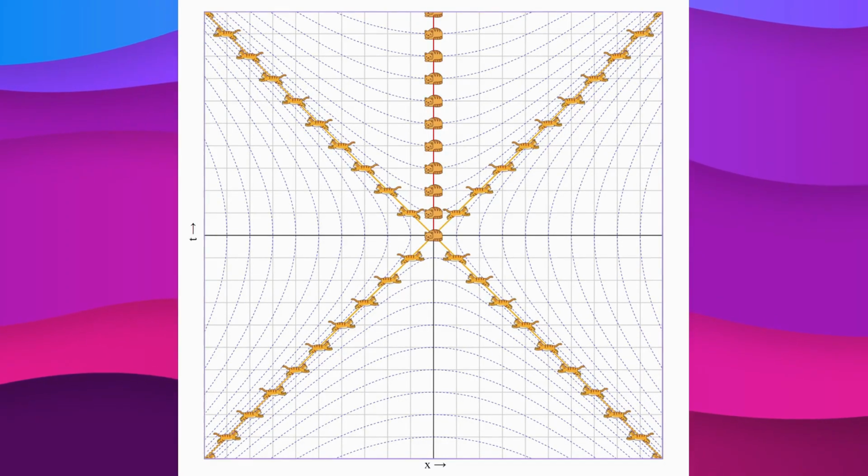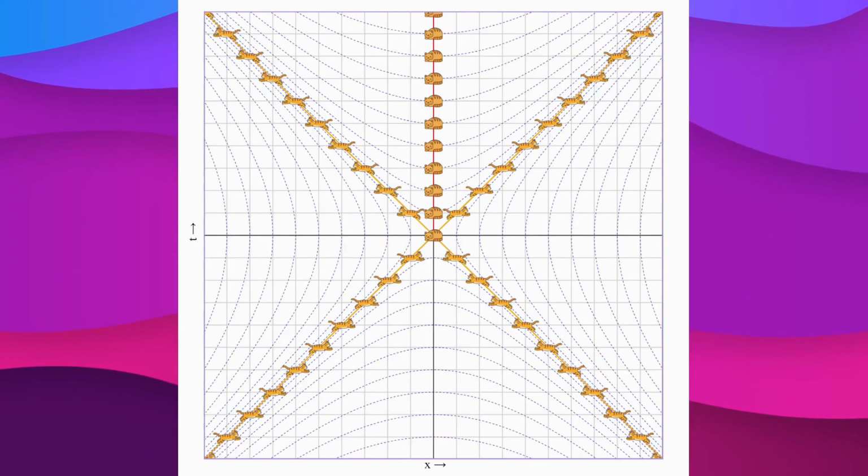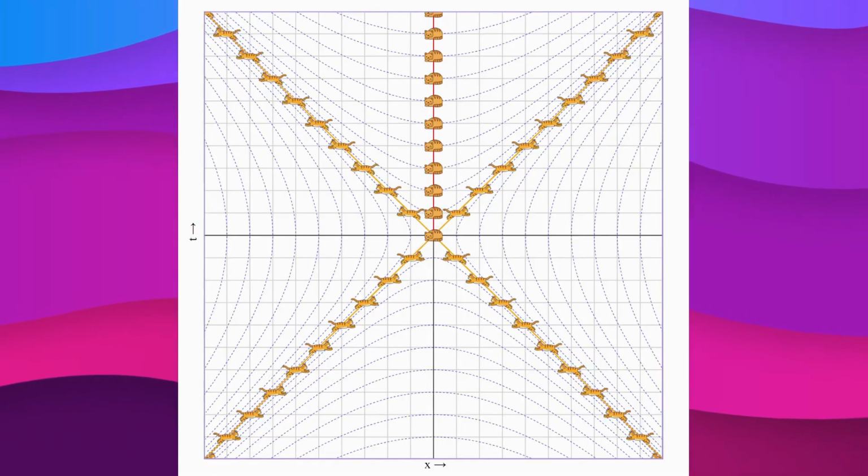It turns out that the horizontal dashed lines, along which the cats used to move, have become curved when the observer's speed changes. But we only noticed this when we zoomed out enough for the graph to include very high speeds. By the way, these new curved lines are called hyperbolas.